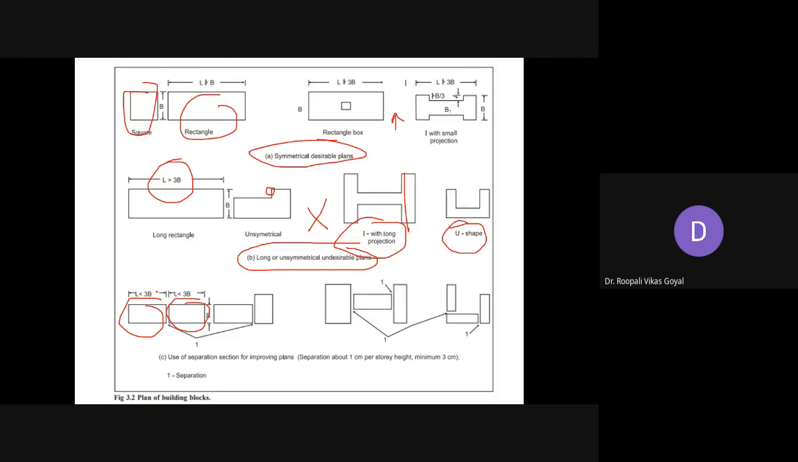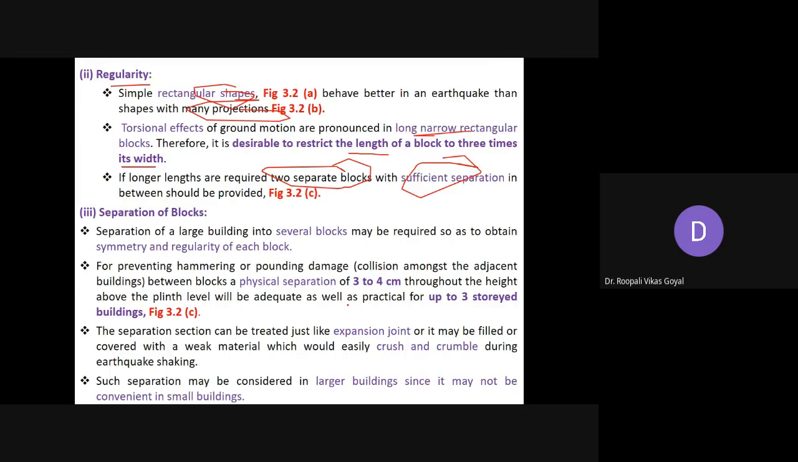Okay, and this separation of the block that is provided with certain sufficient distance with them, एकदम कम distance भी नहीं होना चाहिए. Okay, so this separation of the block of a large building into several blocks may be required so as to obtain the symmetry and regularity of each block. तो सब block में आप regularity symmetry ला सकते हैं.